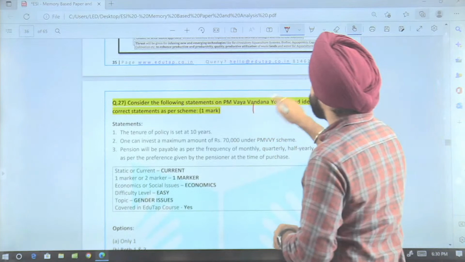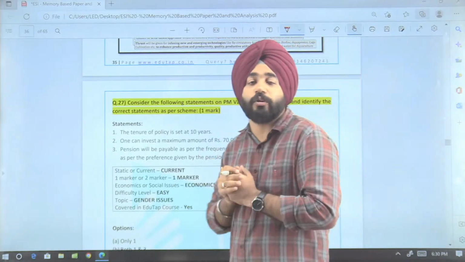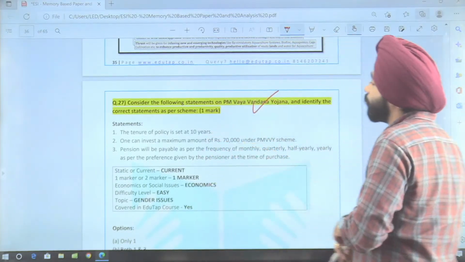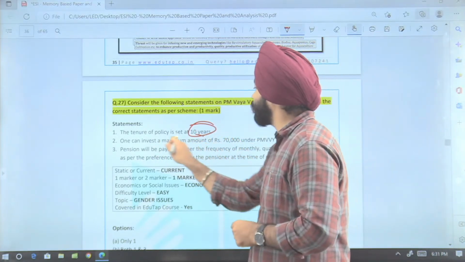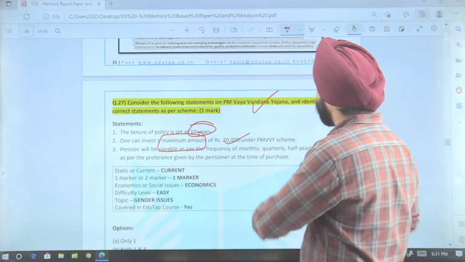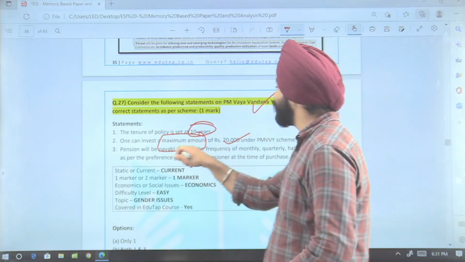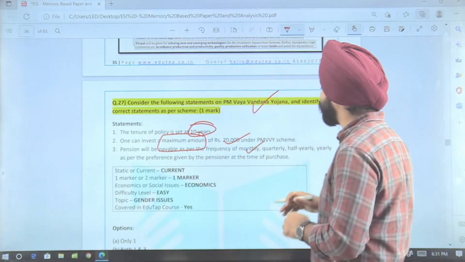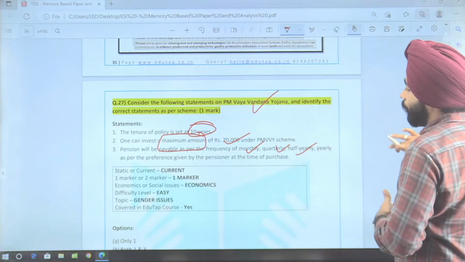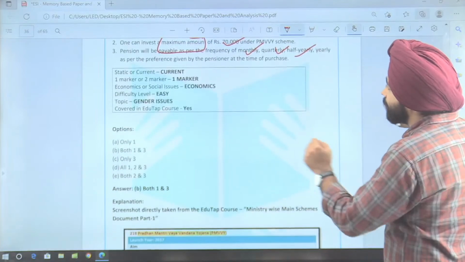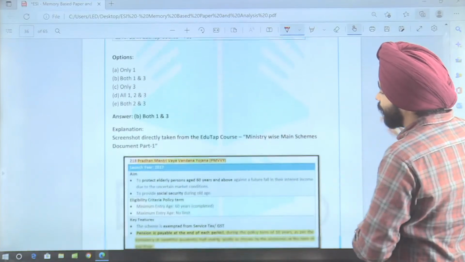Next question is, guys, about the Vaya Vandana Yojana. So PM Vaya Vandana Yojana for the senior citizens. The question that has been asked: the tenure of the policy is 10 years. The maximum amount that can be invested is 70,000 under the Vaya Vandana Yojana. Pension will be available as per the frequency of monthly, quarterly or half yearly basis. So if I look at this question, the answer here is option number 3, that is 1 and 3. So maximum amount 70,000 नहीं है.